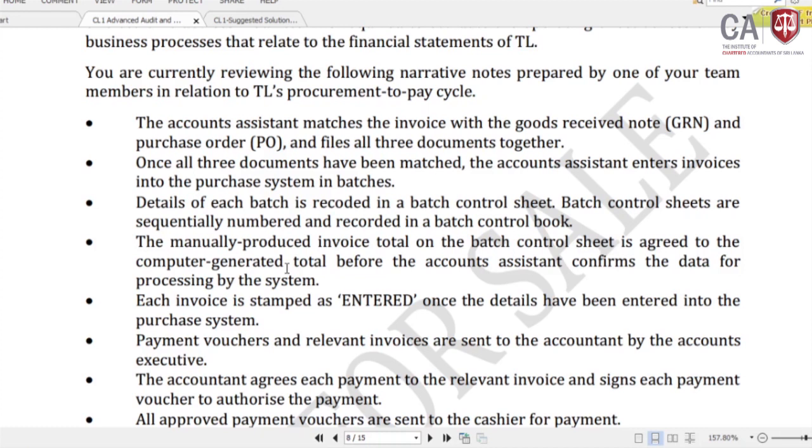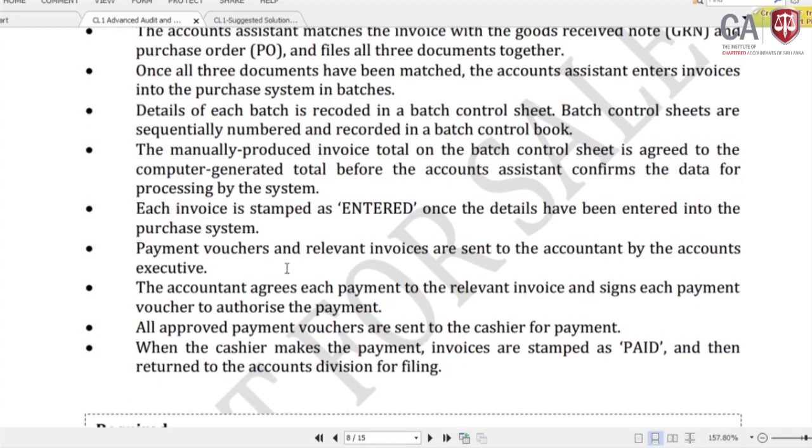Payment vouchers and the relevant invoices are sent to the accountant by the accounts executive. Sending the payment voucher is not a control, it is a process. Always when you are writing these internal control questions, you need to understand what is the process and then what is the control. You need to segregate this. And then payment vouchers and the relevant invoices are sent.